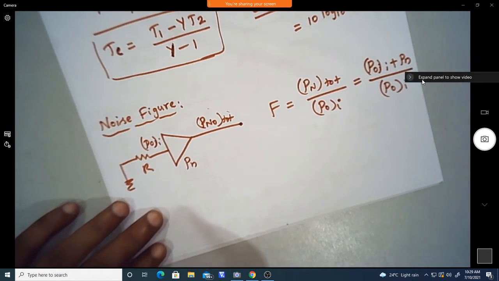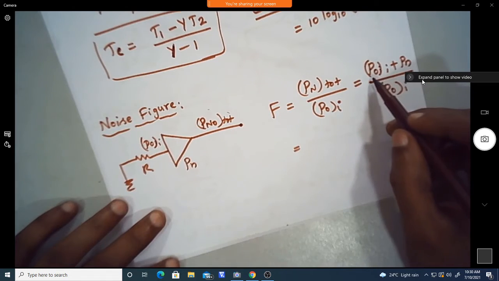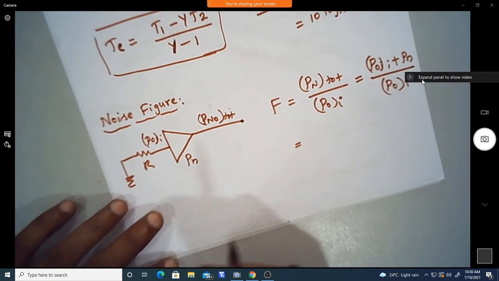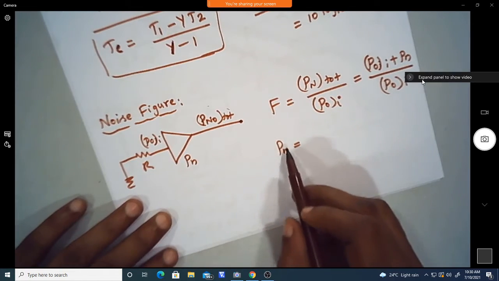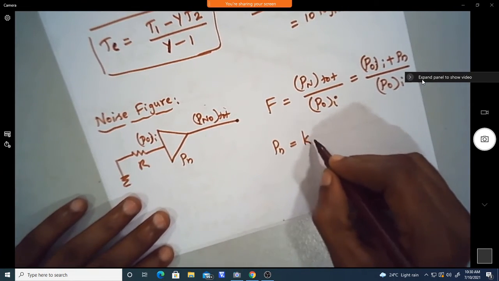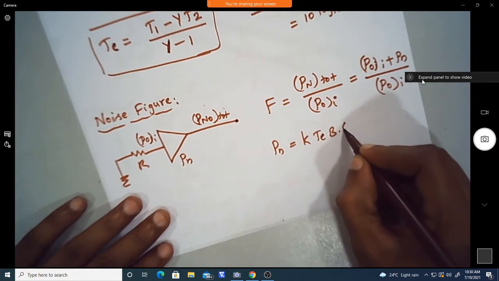If we write the equations in terms of bandwidth and gain, the noise generated inside the amplifier is K into Te into B into Ga.